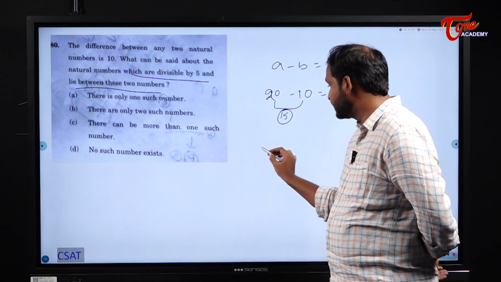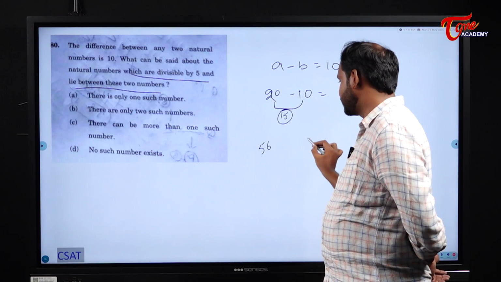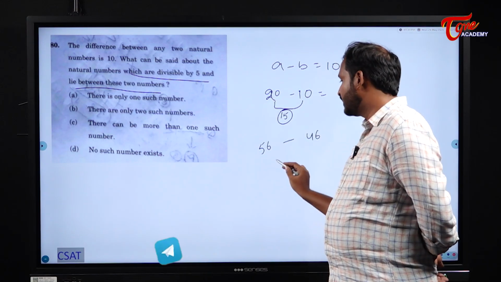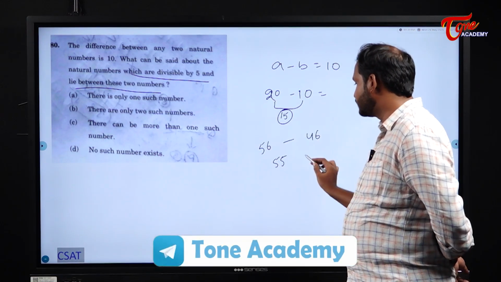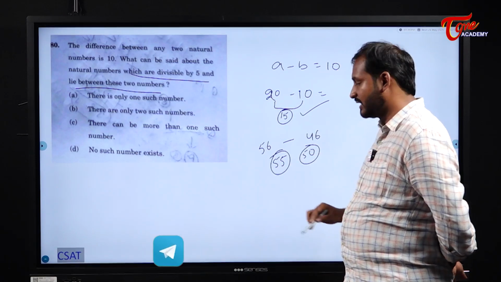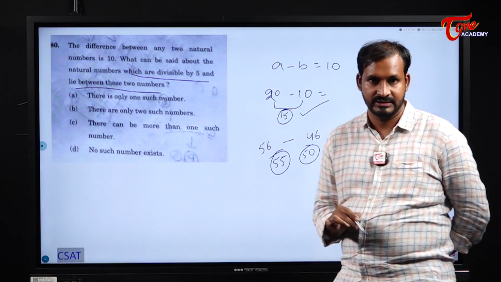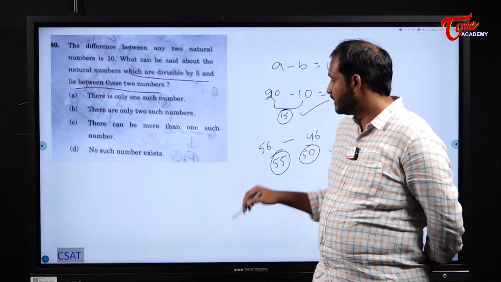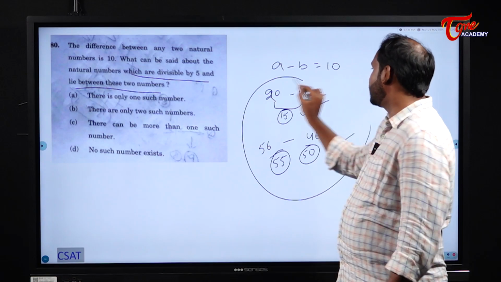But if I take 46 and 56, what are the numbers I will have? 50 as well as 55. Two chances are there. So sometimes we will get one number and sometimes two numbers, but definitely we will get one or two.